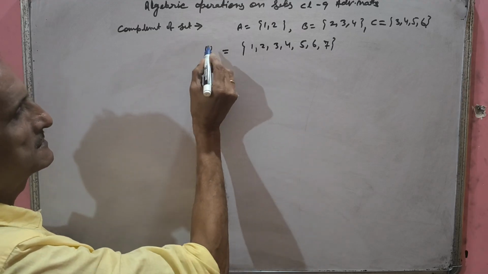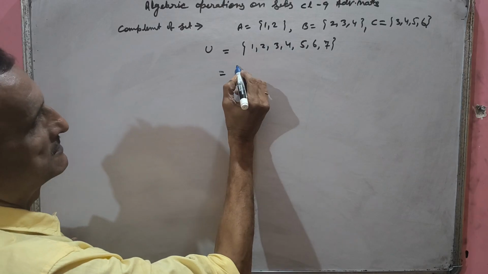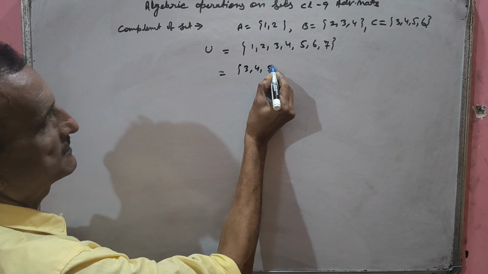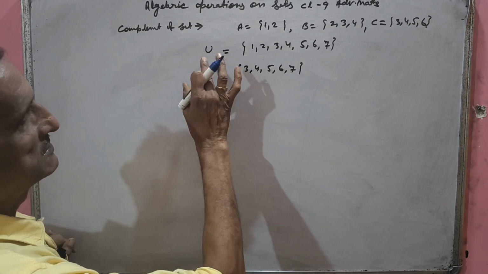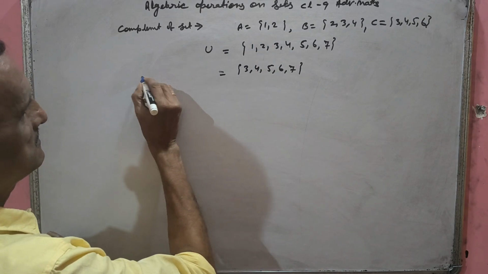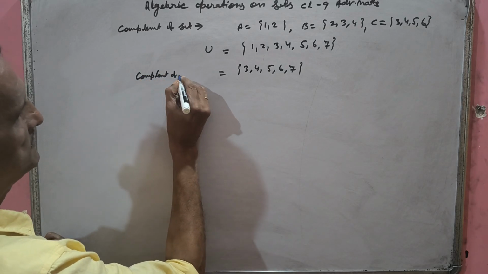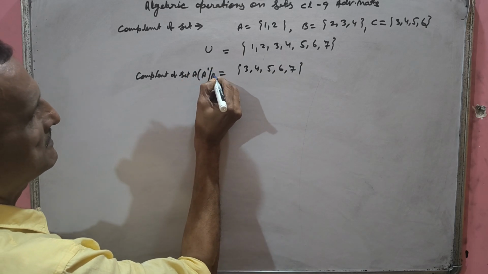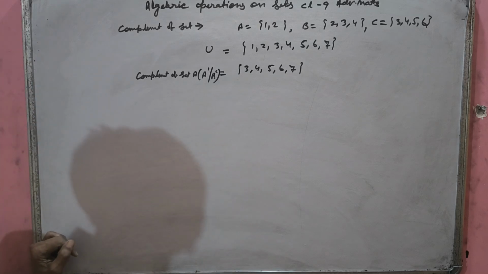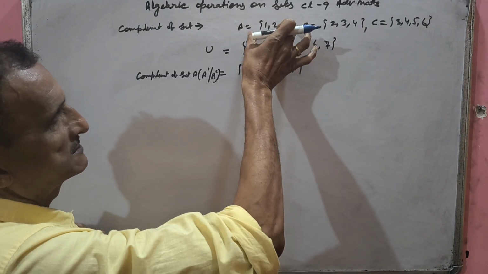Now, what are the elements of U that are not in A? See, the elements 1, 2 are here. So 3, 4, 5, 6, 7. These are the elements of U which are not in A. This is called the complement of set A. Complement of set A, written as A complement or A to the power C also. Understood?